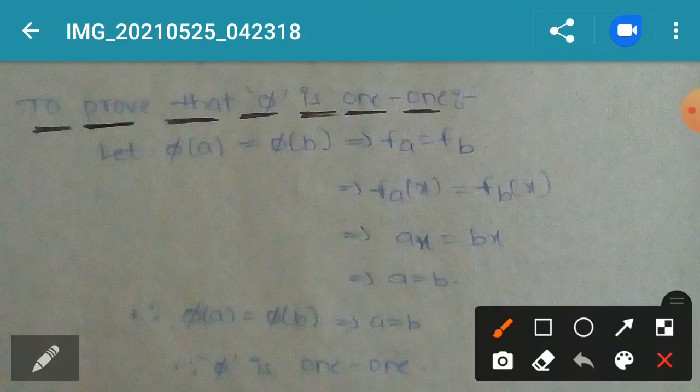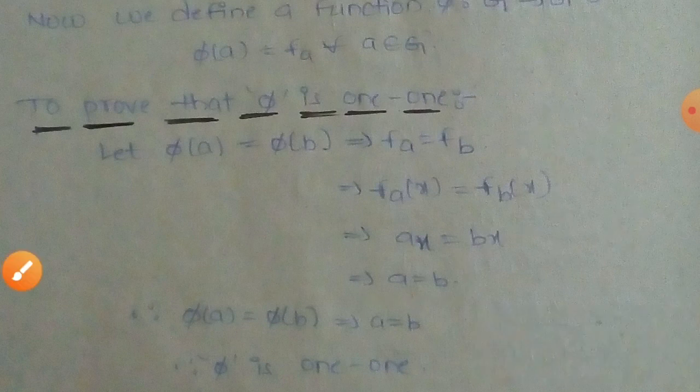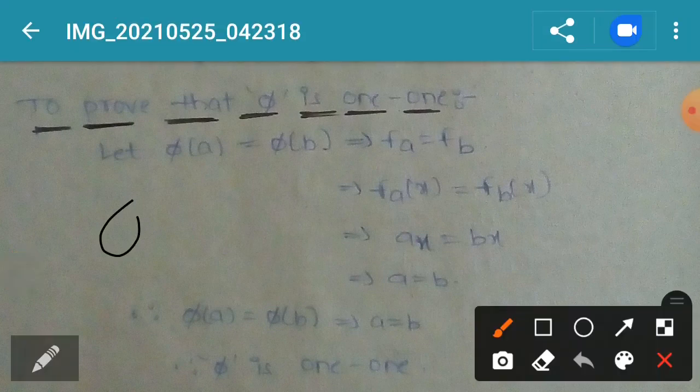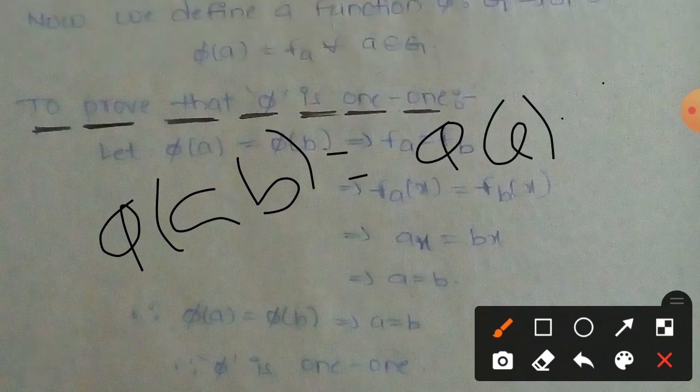Here the function is in phi. So phi of A equals phi of B we consider, then we get that A equals B. Then we say that phi is one-one. Onto, that is, a single term form is needed. Homomorphism means, here phi is the function, so phi of A into B equals phi of A into phi of B came, so then phi is the homomorphism.